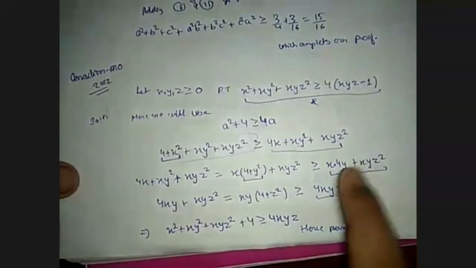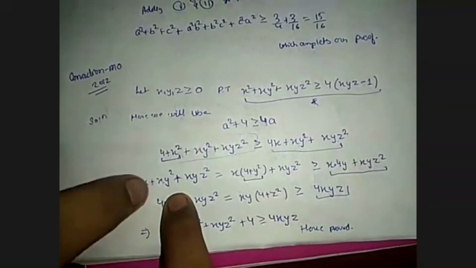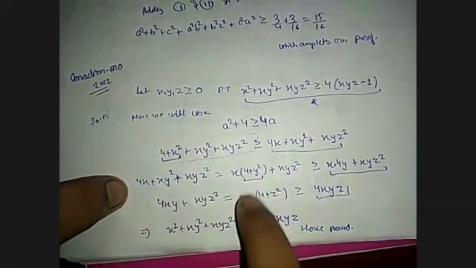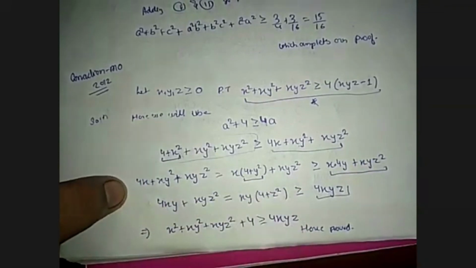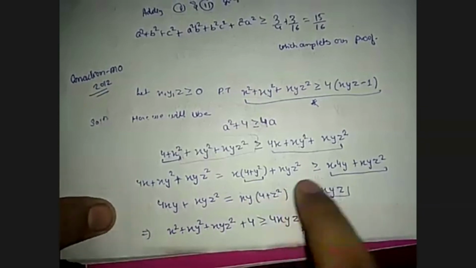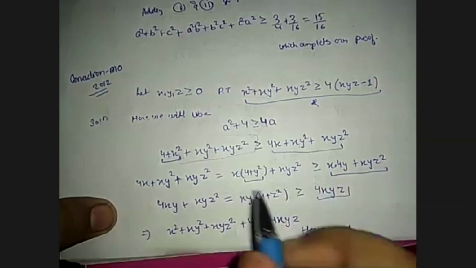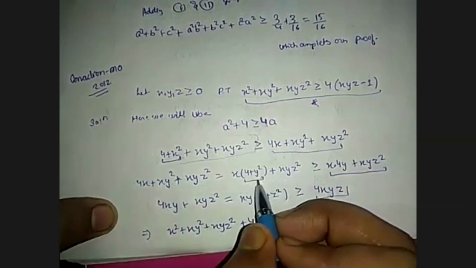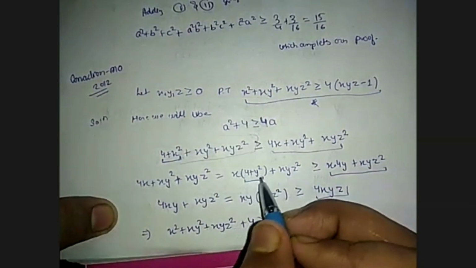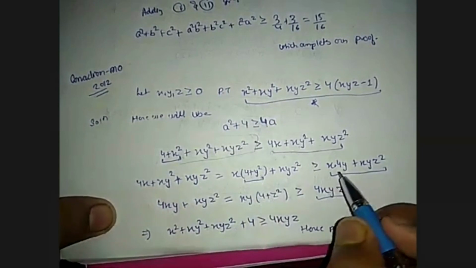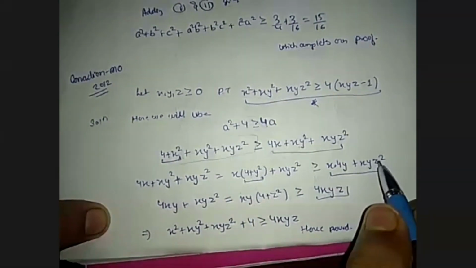Now taking common x, we get x into 4 plus y square plus xyz square, which is greater than or equal to, applying AM-GM on 4 plus y square, which gives that 4 plus y square is at least 4y, 4xy plus xyz square.